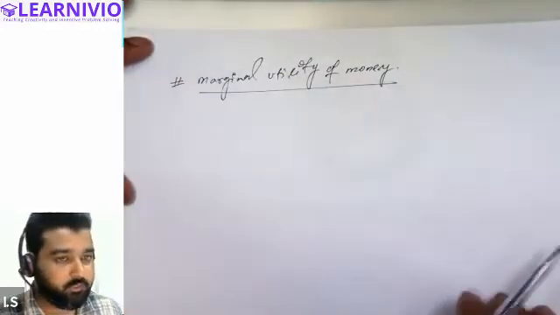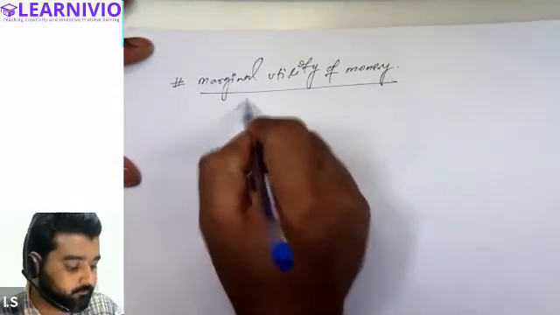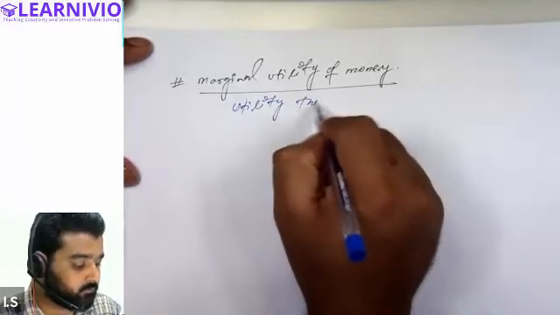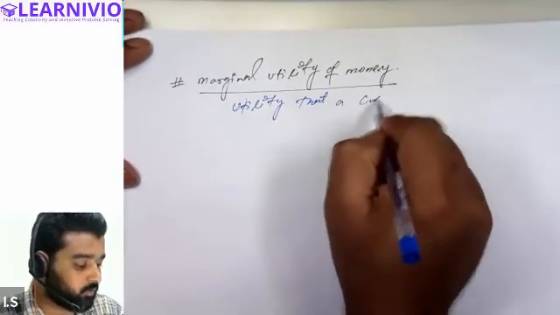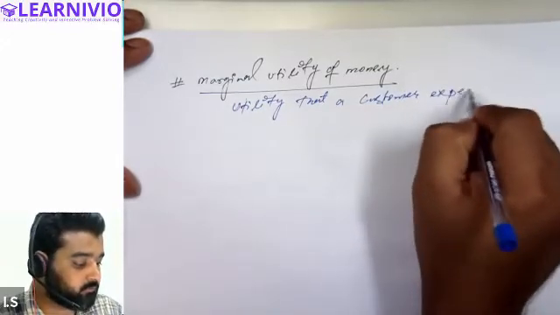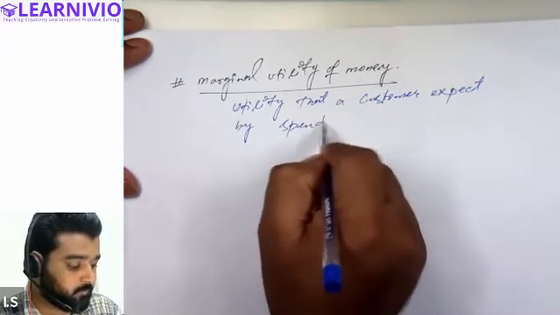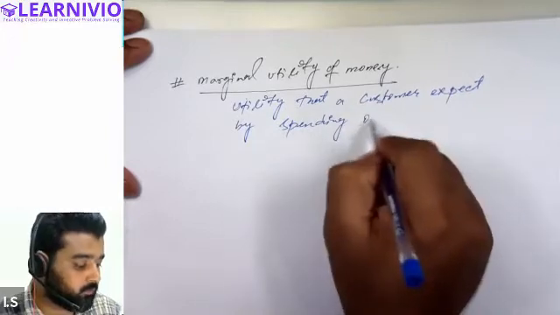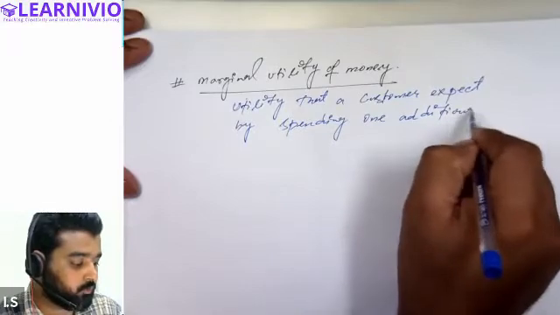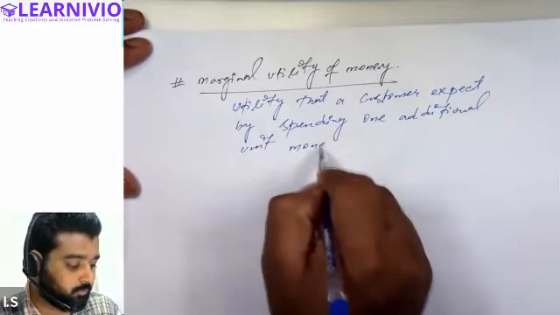See, marginal utility of money is basically the utility that a consumer expects by spending one additional unit of money.